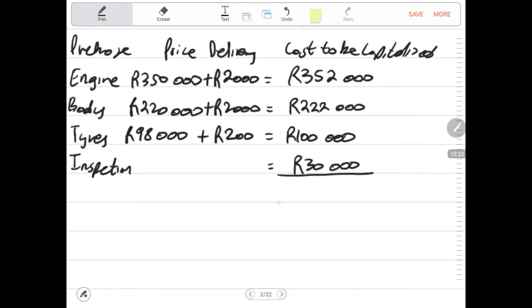So now these are the total costs to be capitalized. We don't have to calculate the total of that because it includes the inspection that is done every 2 years. But sometimes they do need the total cost to be capitalized, now including also the roadworthy inspection.